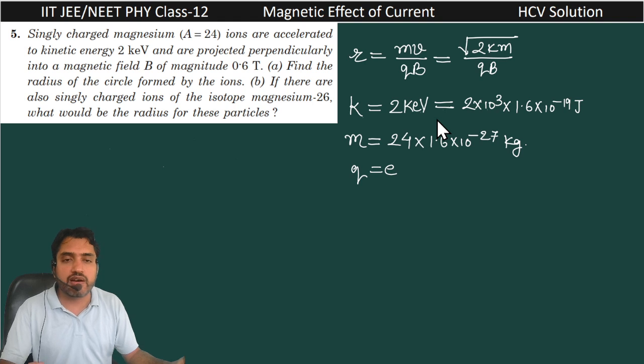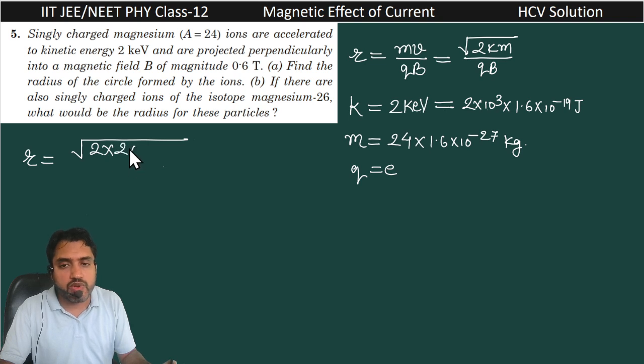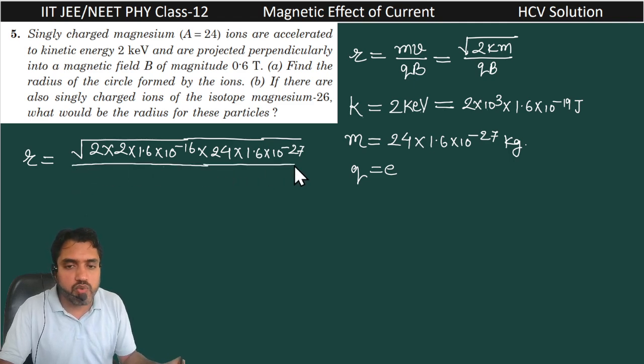All these given values we can put into the formula. So we get radius r equal to root of 2 into K, which is 2 into 1.6 into 10 raised to power 3 into 10 raised to power minus 19, so 10 raised to power 3 minus 19 becomes 10 raised to power minus 16, into mass, which is 24 into 1.6 into 10 raised to power minus 27, divided by q, that is 1.6 into 10 raised to power minus 19.